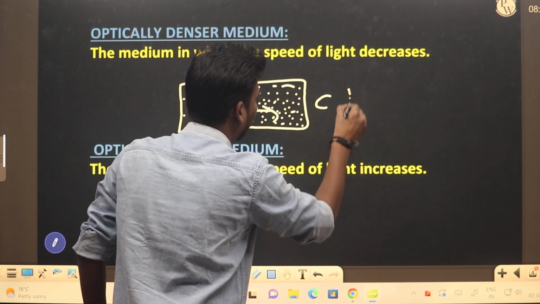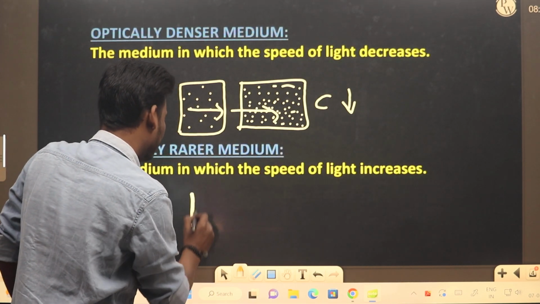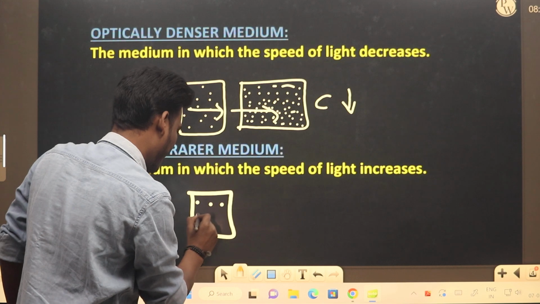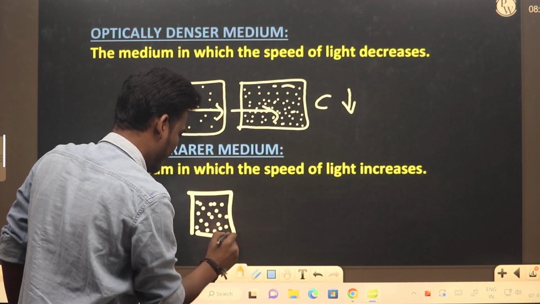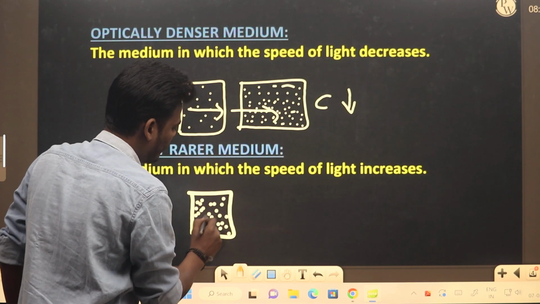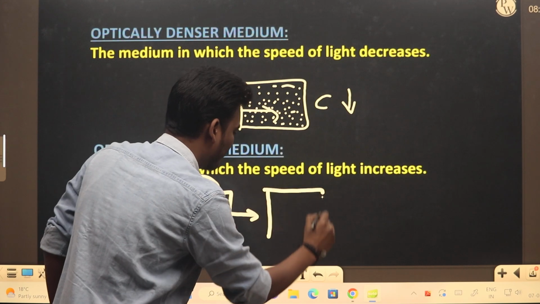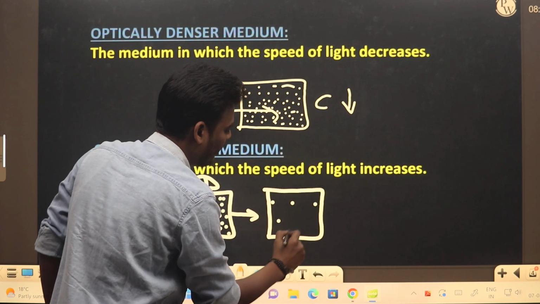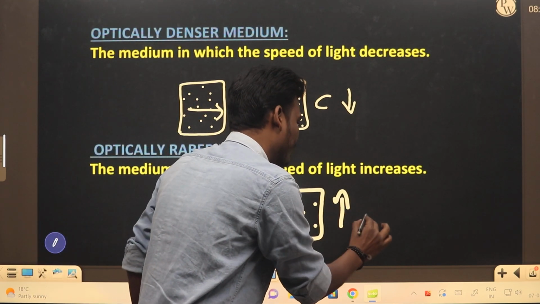Definitely the speed of light decreases. Okay, in the second one, here it is a denser medium and the light is traveling to the rarer medium where the intermolecular space is very less. So hence the speed of light increases.